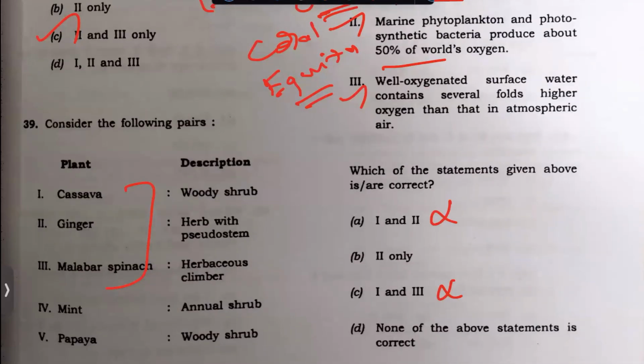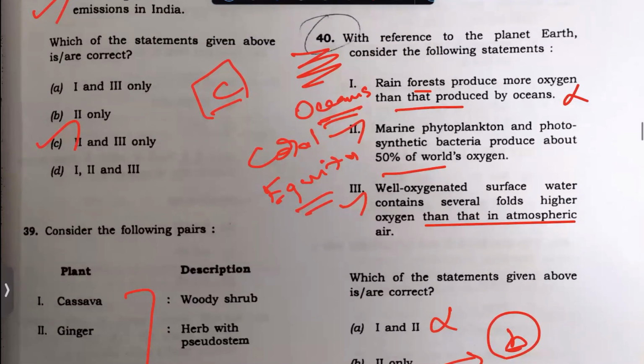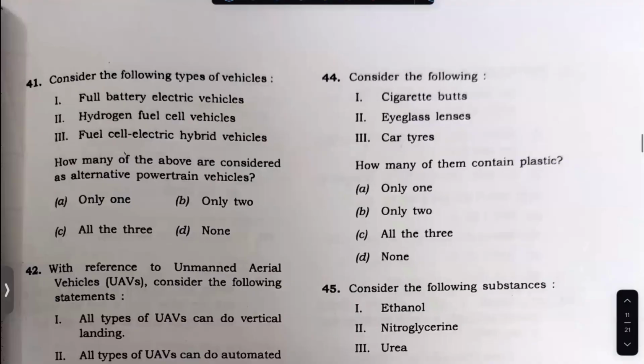So well oxygenated surface water contains several folds higher oxygen than that in the atmosphere. This can be looked at. So you can see, if the answer is not there, I'm going to go for B. Okay, so you can check the answer, which should... I'm not going to use it as an easy question.